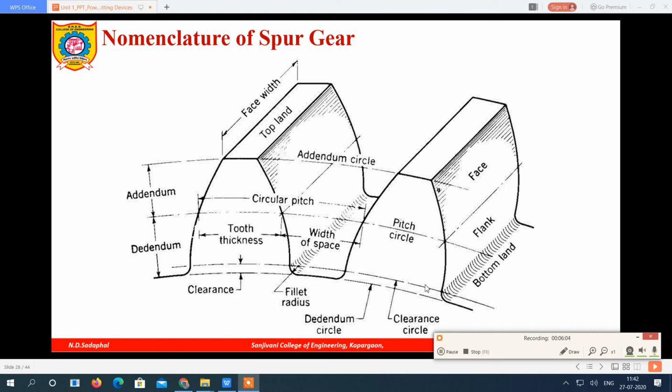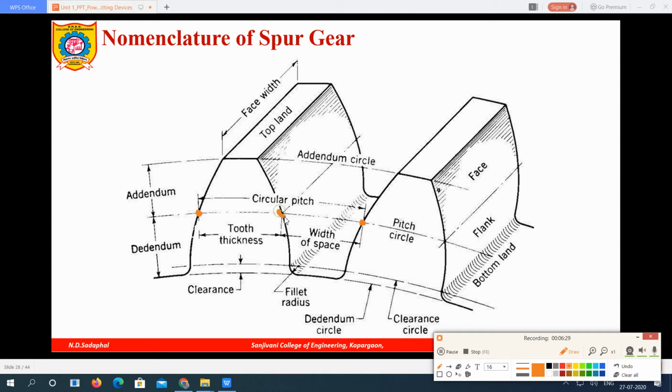It is a distance between two pitch points. Now see here, this is one pitch point on one tooth and the same pitch point on the adjacent tooth. So it is the distance between two consecutive pitch points of the same teeth along the pitch circle.